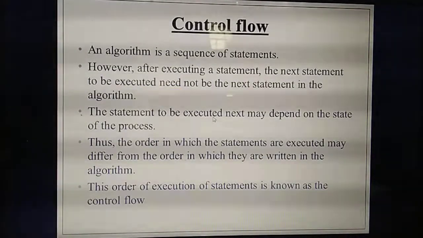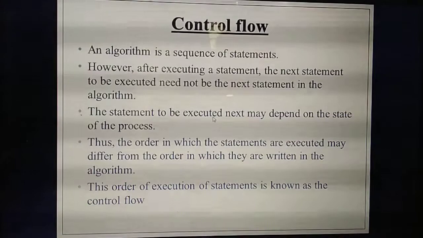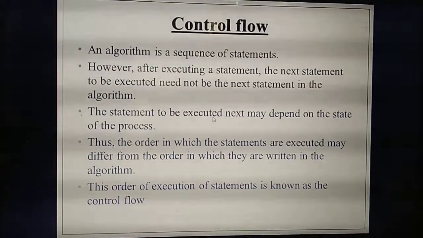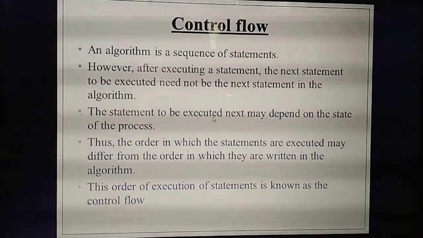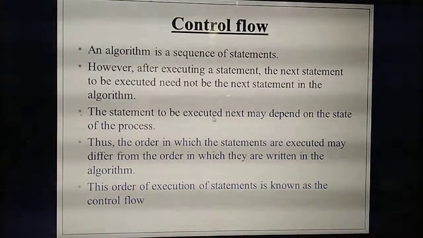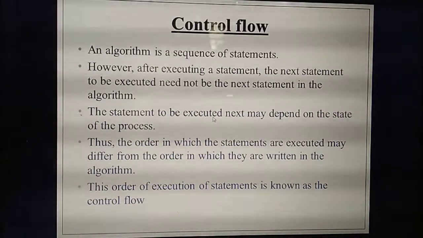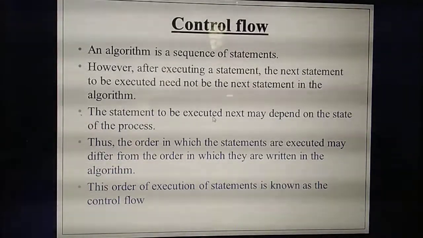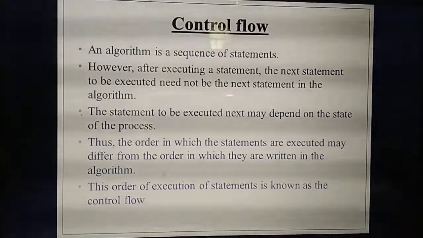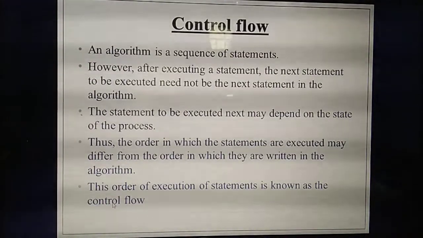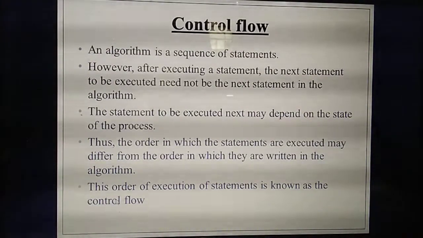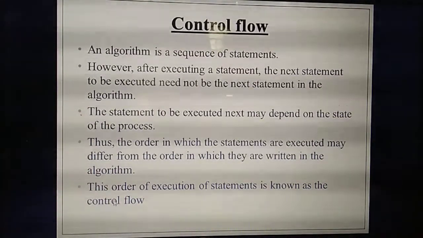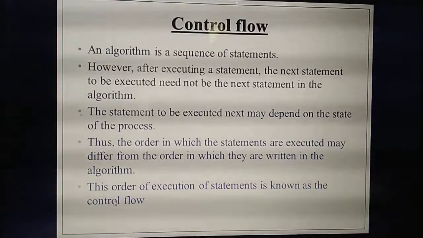That is why they say the execution will change based on the state. So what is the order of execution? Normally the lines execute one after another. When the state changes, the order of execution also needs to change. That changing of the order is what we call control flow. The order of execution of statements, in which order the particular statements are executed in an algorithm, we call control flow. Understand?